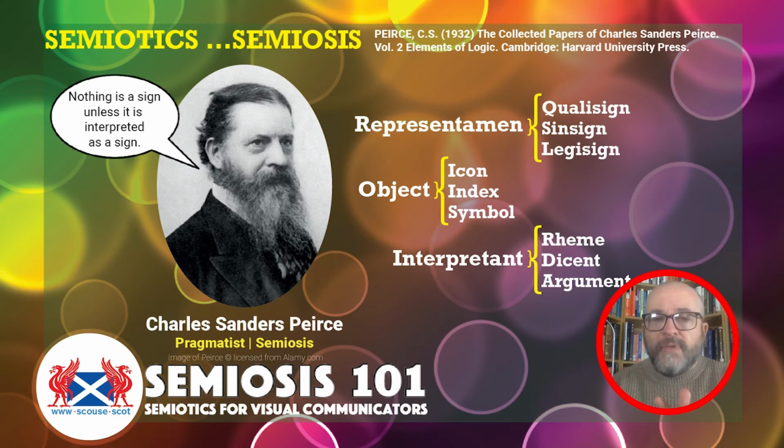I'm not going to unpack them yet; we'll unpack them in future videos. The interpretants he classes in three different levels, from simple to complex: the rheme, dicisign, and argument. Again, I'm not going to unpack them right now. I'm just putting these terms out here because these will be refined as designer-centric terms over coming videos.